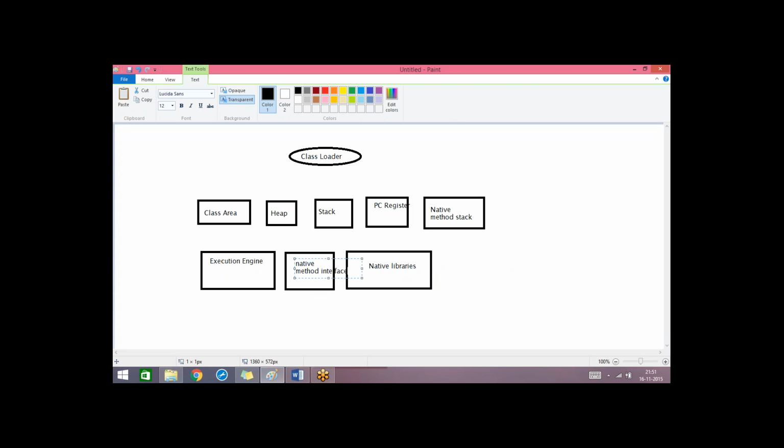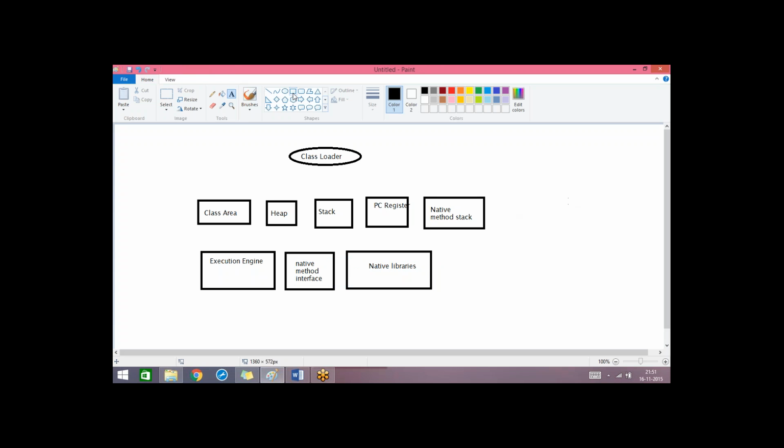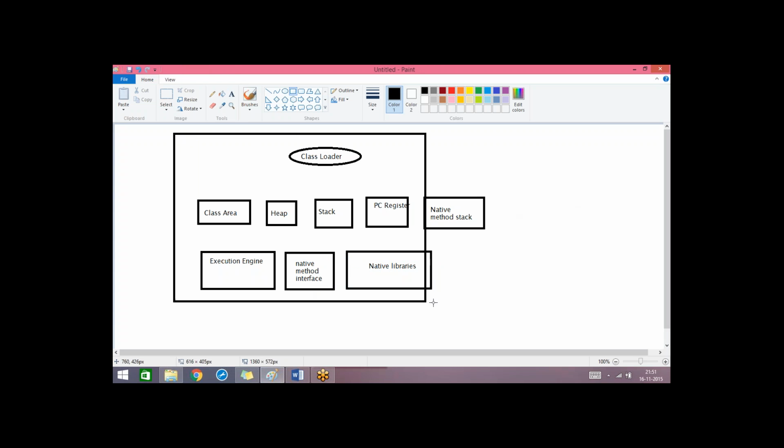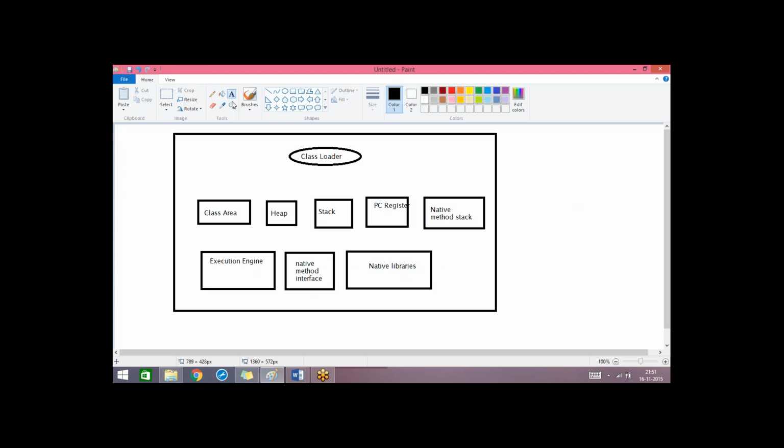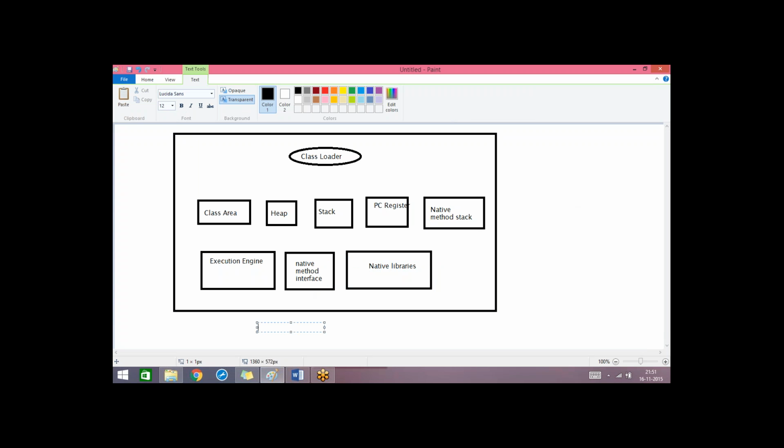So this is the complete architecture of JVM. It contains a tool called class loader, which is generally used to load the class file into the Java runtime environment. So this is the complete architecture of JVM, that is the Java virtual machine.